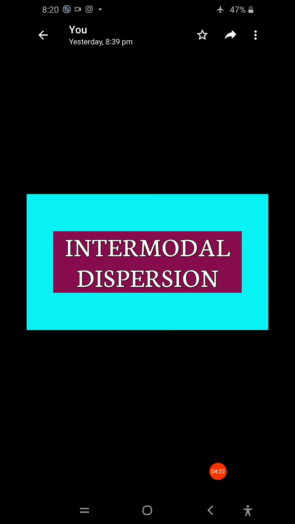Why? Because the step index fiber with multimodes is affected by intermodal dispersion, which can be eliminated by the graded index fiber.